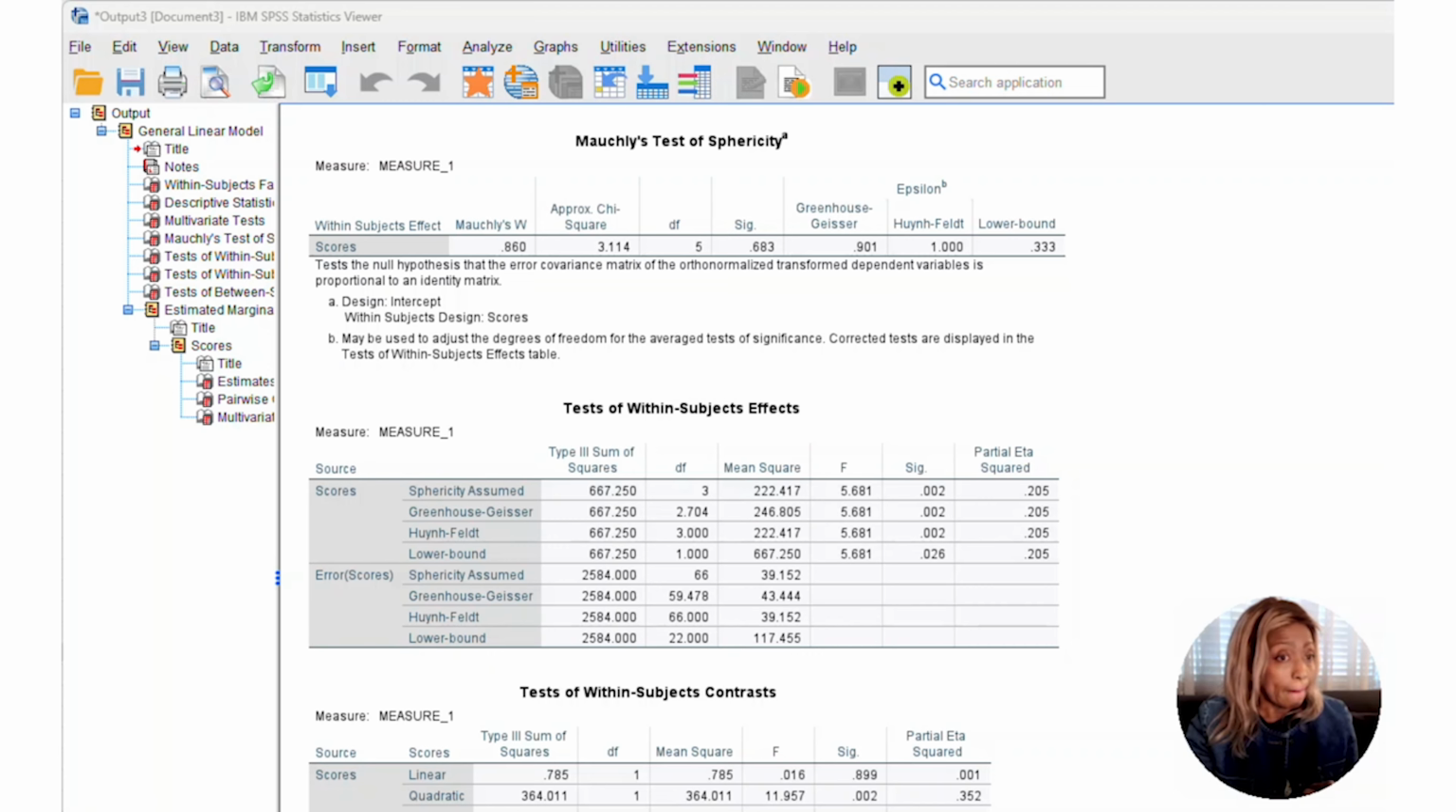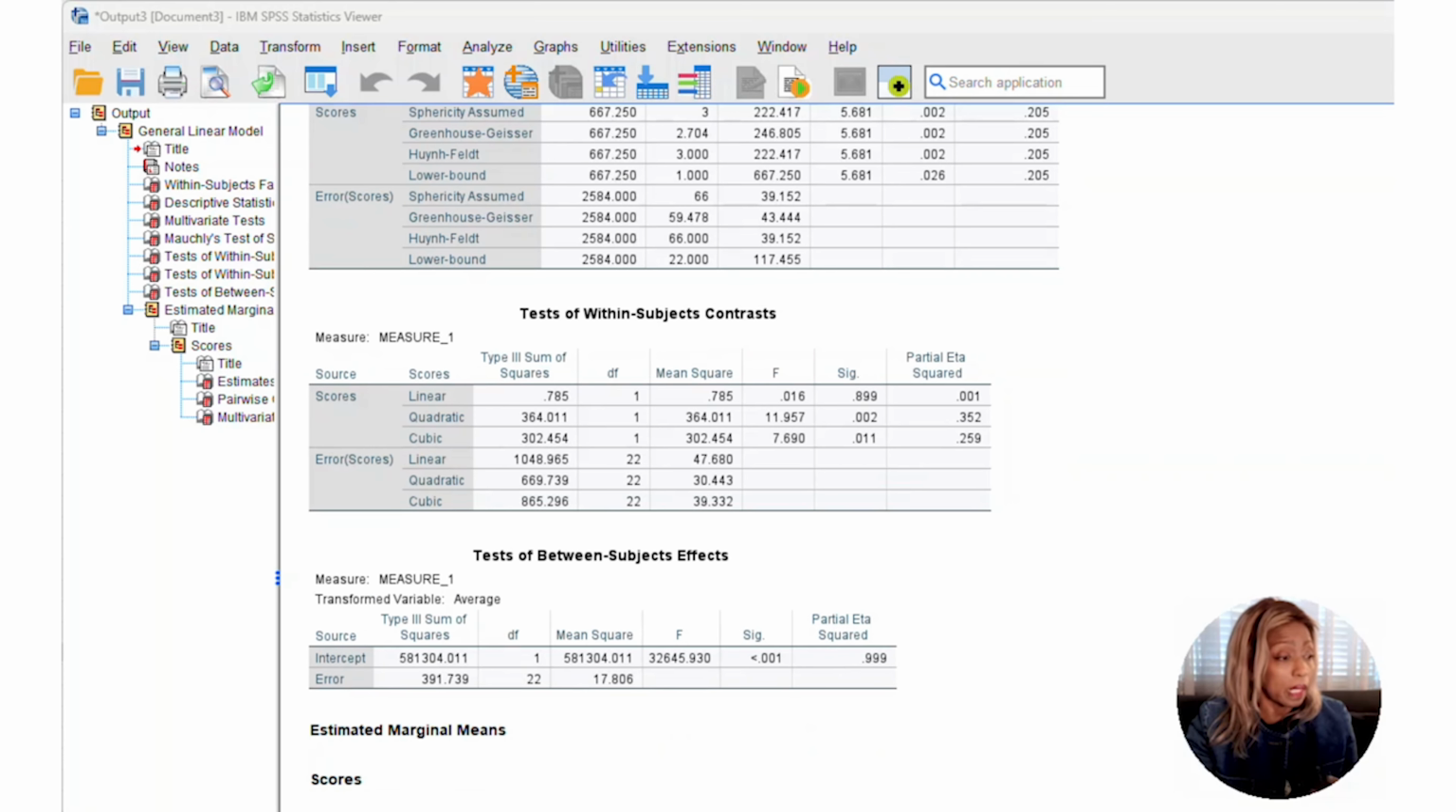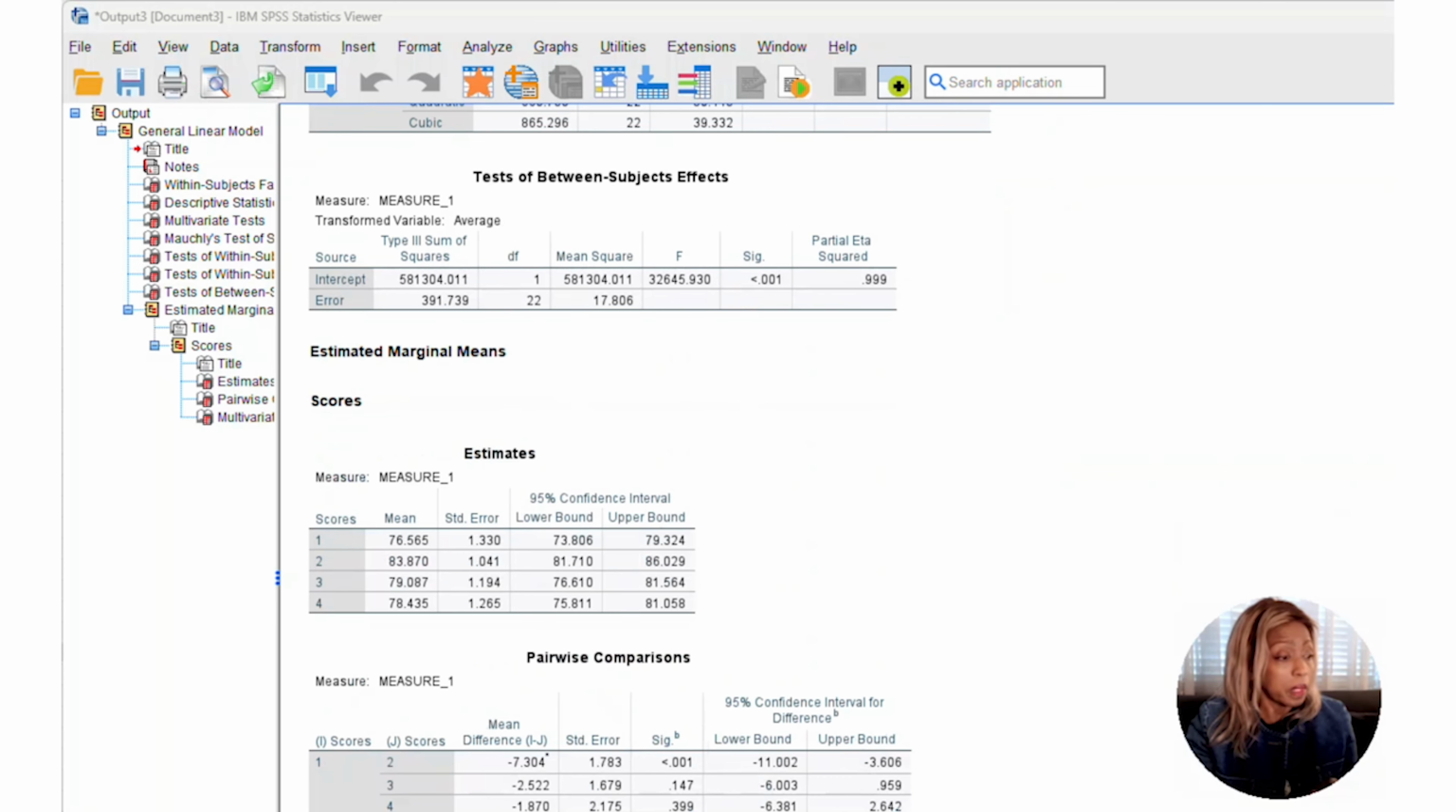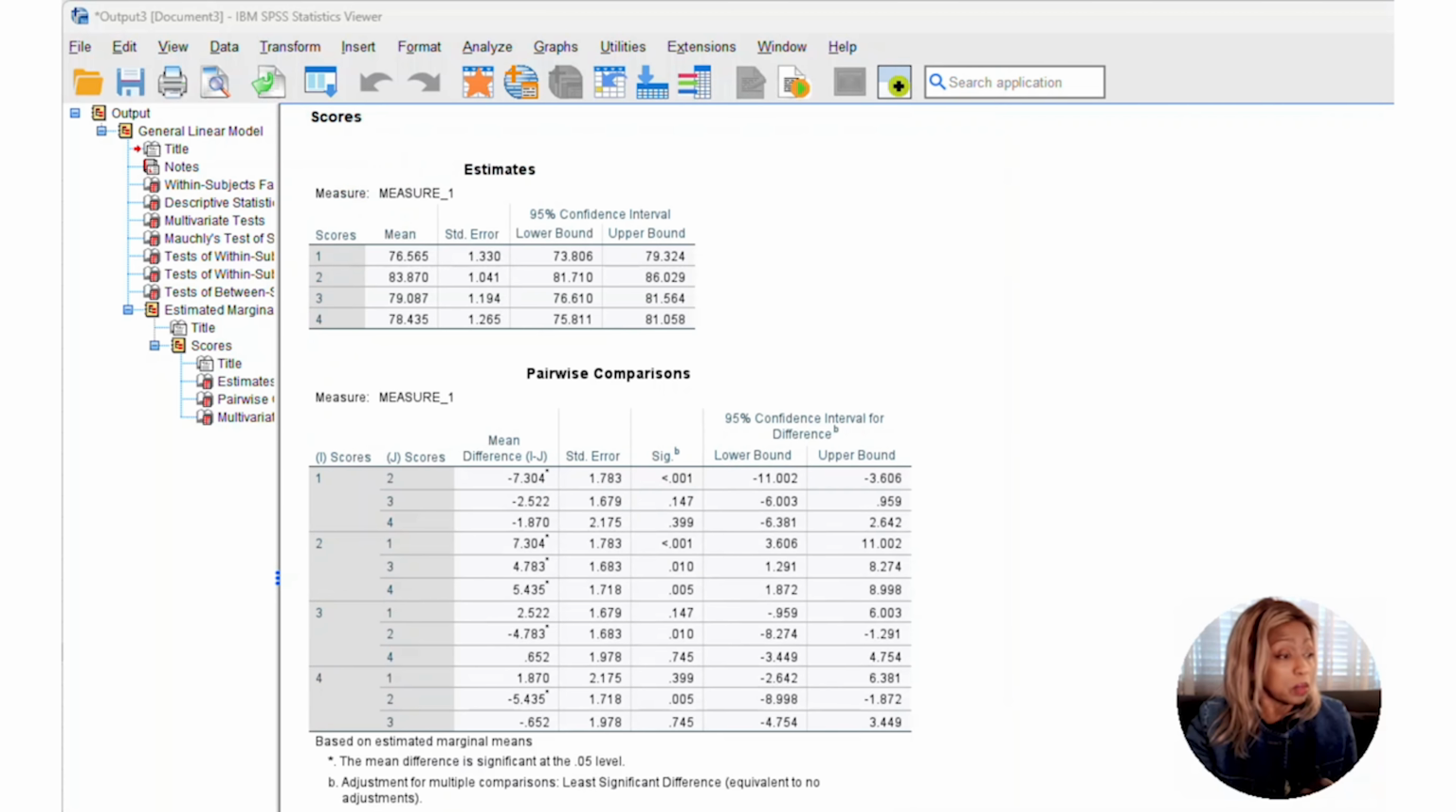0.002 is smaller than 0.05. So there is a statistically significant difference in the within-subject effects. So we must examine pairwise comparisons to identify exactly where that difference is. We'll keep going down until we get to the pairwise comparison to identify where the difference occurred.